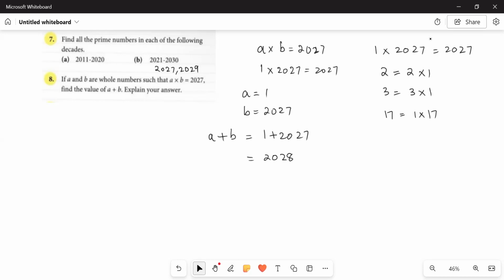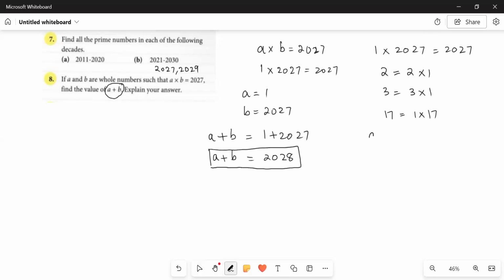After you have found the numbers, just put them in the next equation and you will have the answer. After you have found out what A and B are, you simply put them in A plus B and you'll figure out the answer. So A plus B is equal to 2028 if A multiplied by B is equal to 2027.